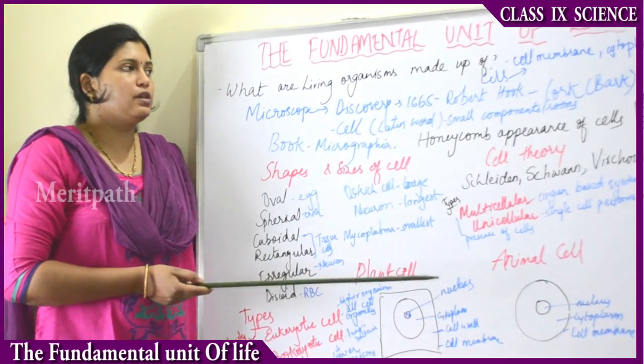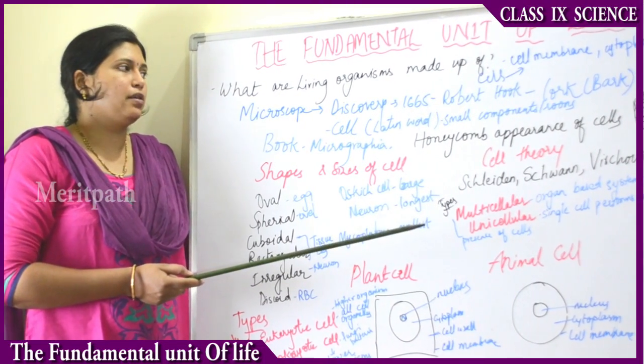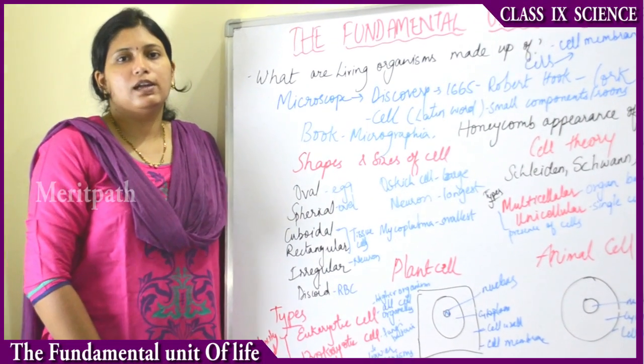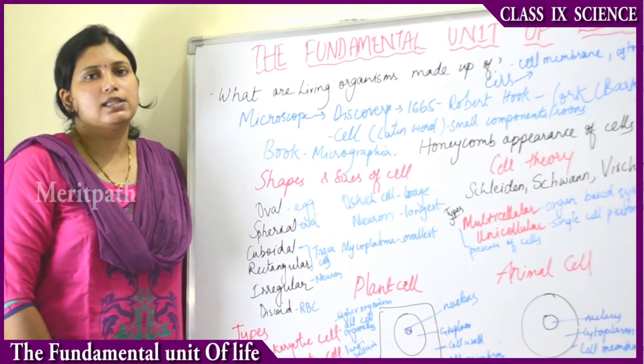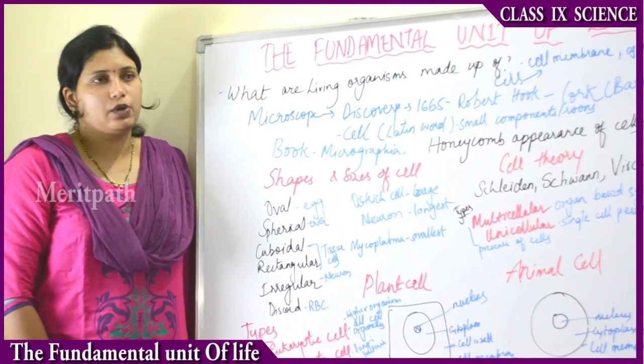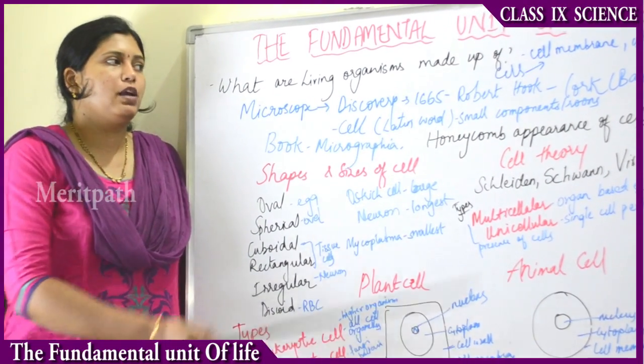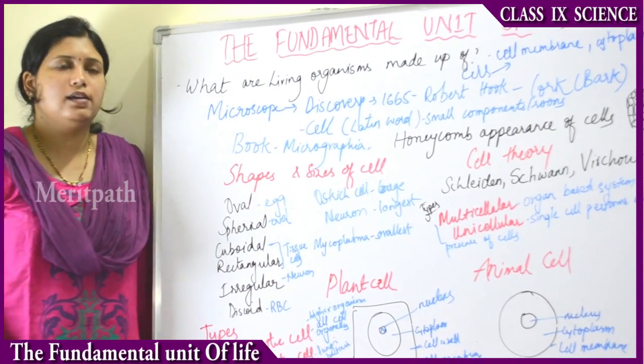These fundamental units we will learn in this chapter. So have you ever thought what living organisms are made up of? Here living organisms means plants, animals, human beings, all the microbes and everything. As we all know, living organisms are made up of cells. So how was this cell discovered?